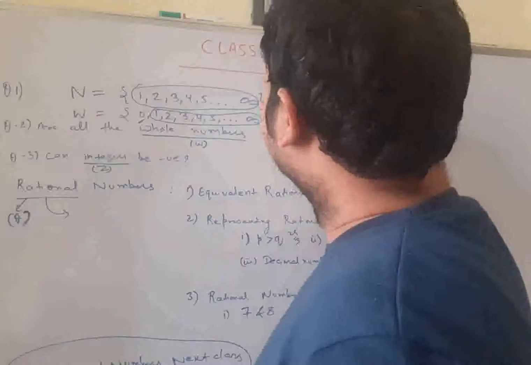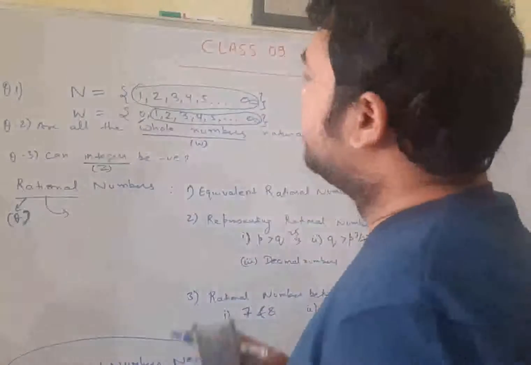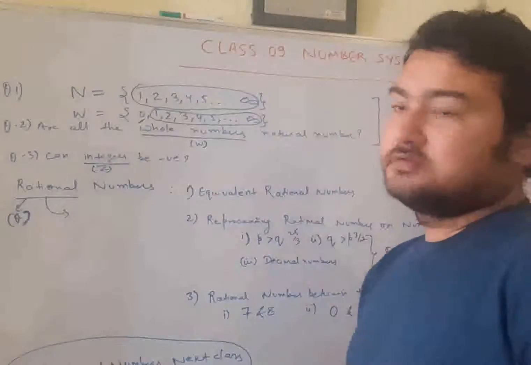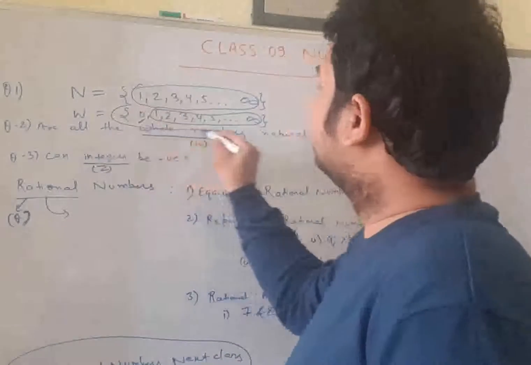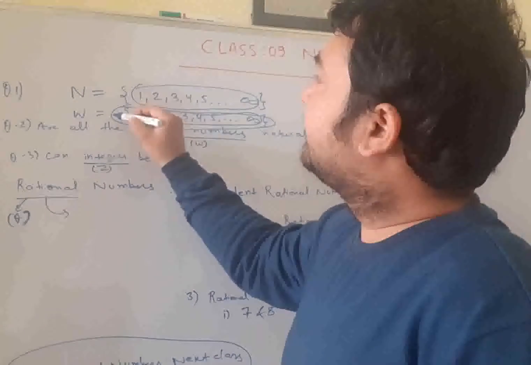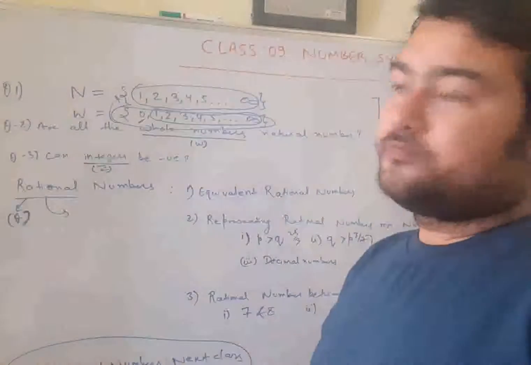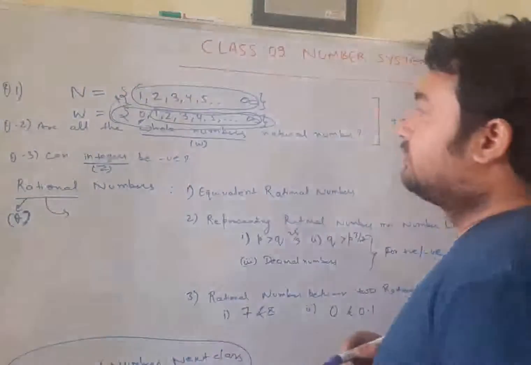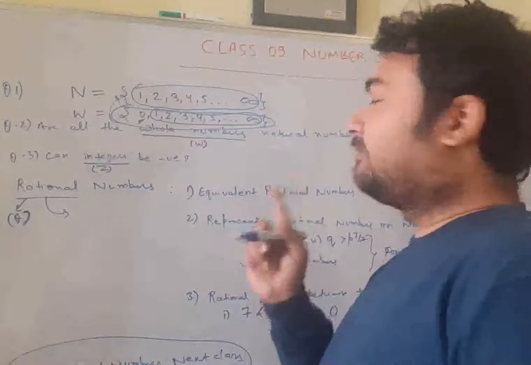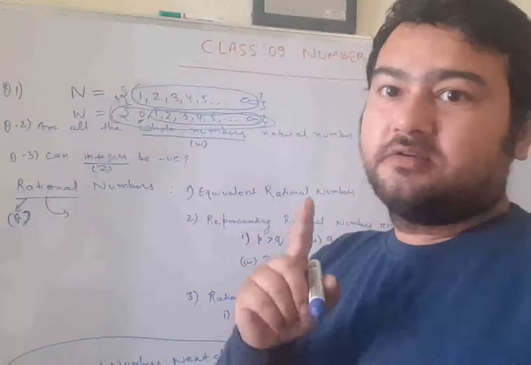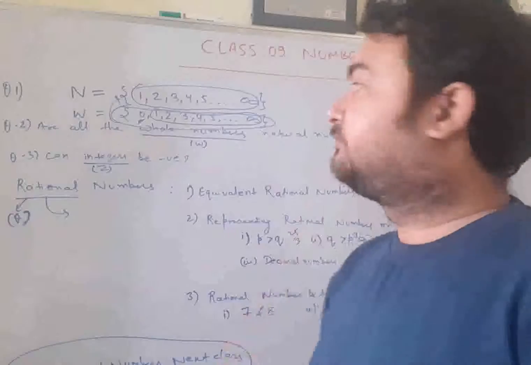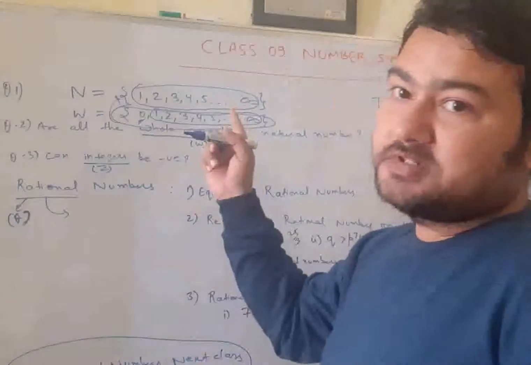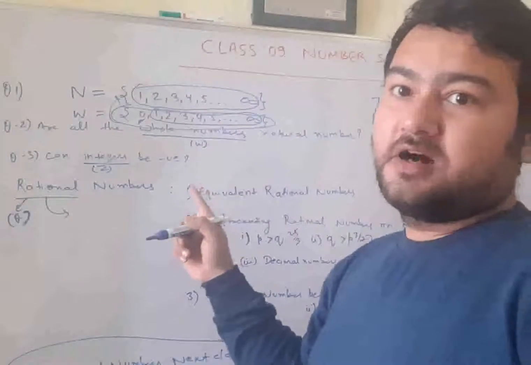So this question was too easy, and now again, are all the whole numbers natural numbers? Are all these elements present in the upper one? No. 0 is a whole number which is not present in the natural numbers. So saying that all the whole numbers are natural numbers will be incorrect. All whole numbers cannot be natural numbers, but all natural numbers are definitely whole numbers.